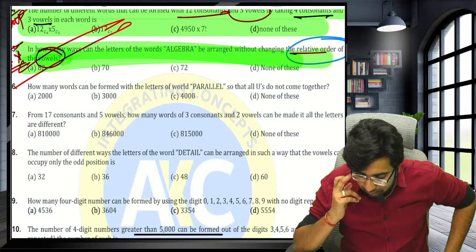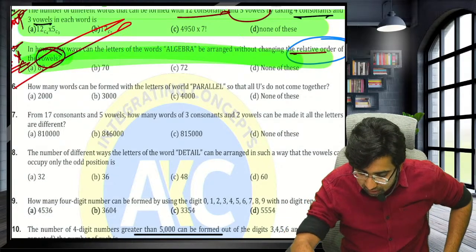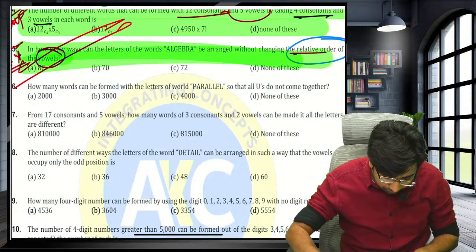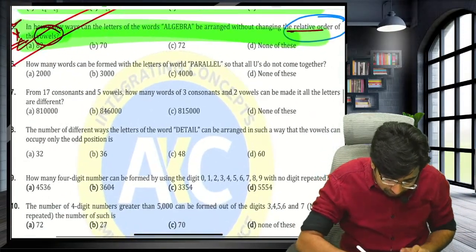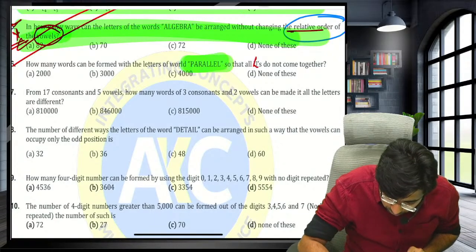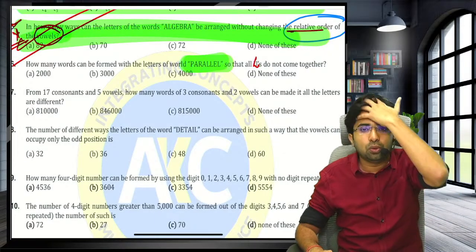Guys, in the next 15 minutes we have to revise this chapter. Okay. Now, how many words can you form from the letters of the word PARALLEL so that no 2 L's come together?